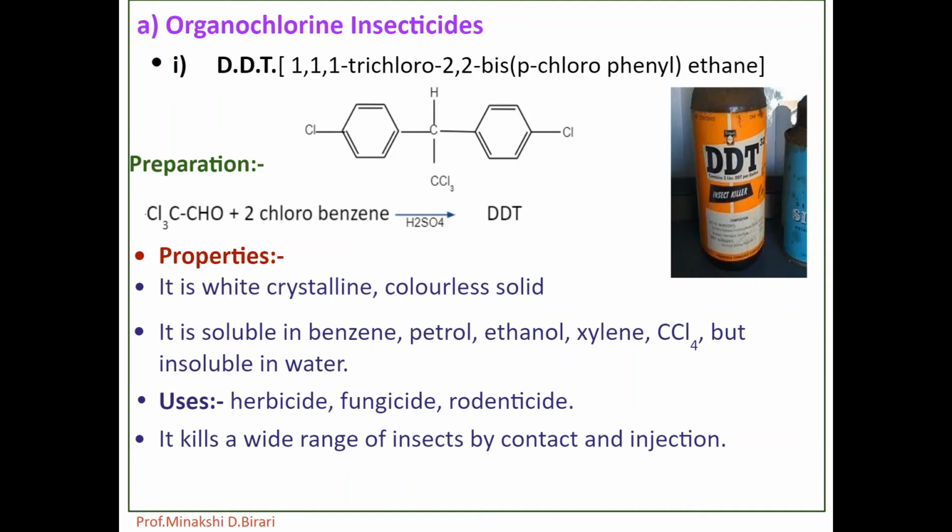It is non-toxic to higher animals. So DDT is an organochlorine insecticide, a white crystalline colorless solid of melting point 109 degrees Celsius, and it is soluble in benzene, ethanol, but insoluble in ether and water.